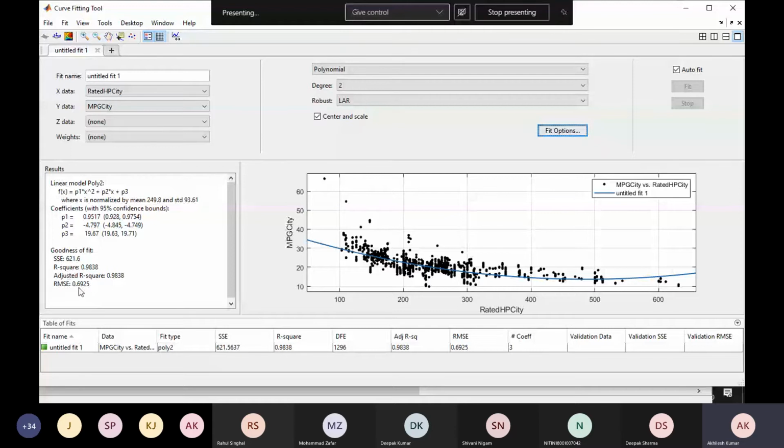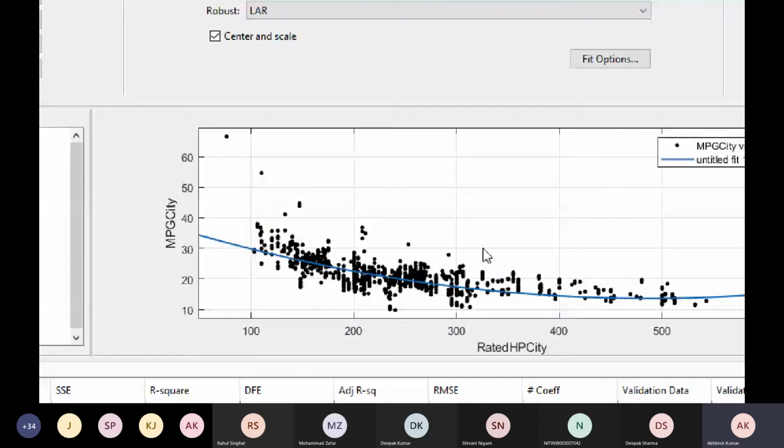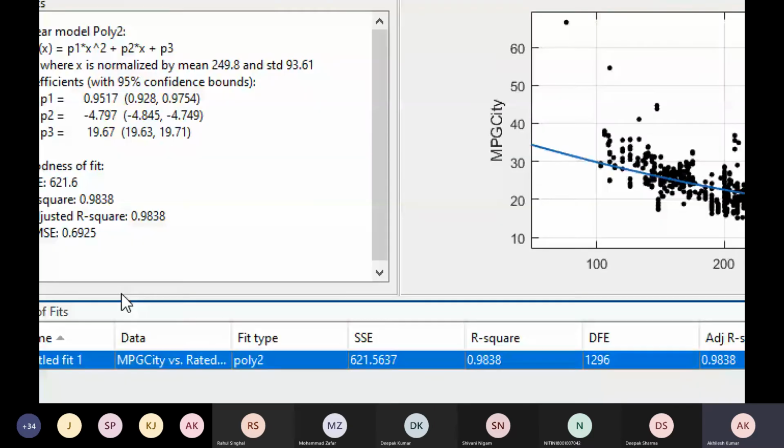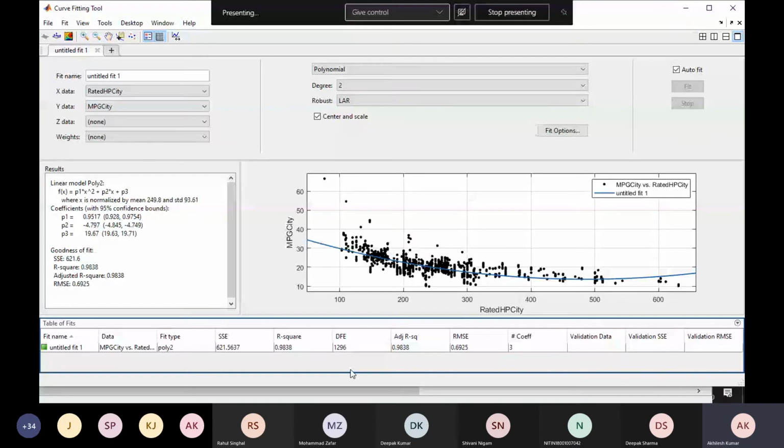But I am not happy with that polynomial equation. I want to check some other equations as well. What I can do, I will just select this fit, right click, and create one duplicate for that.